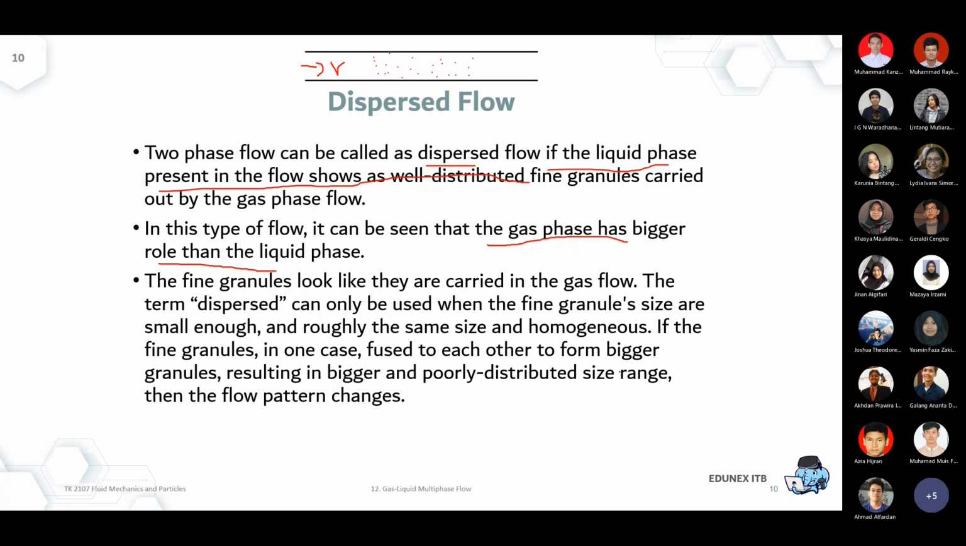It can only be called disperse when the fine granule sizes are small enough and roughly the same size and homogeneous. That's when it's called disperse. It has to be the same size. It has to be homogeneous.